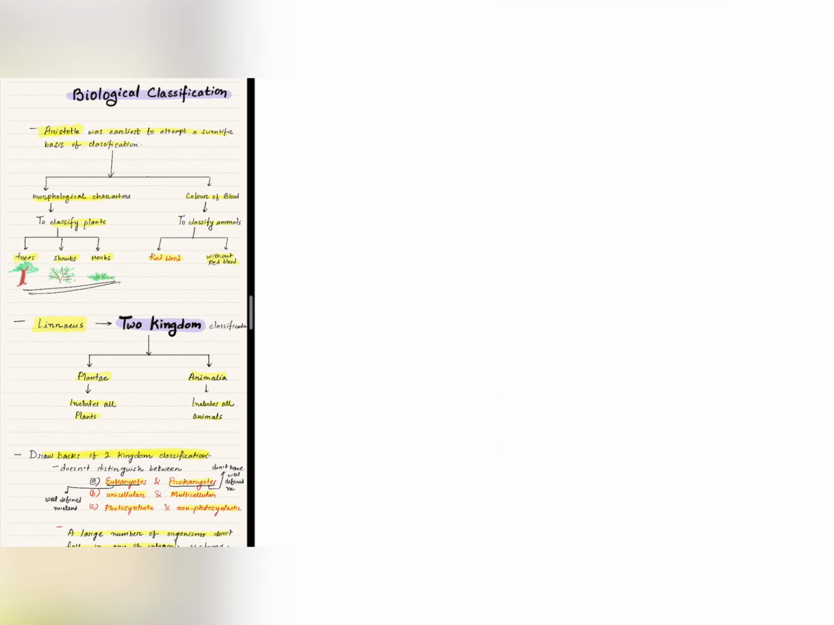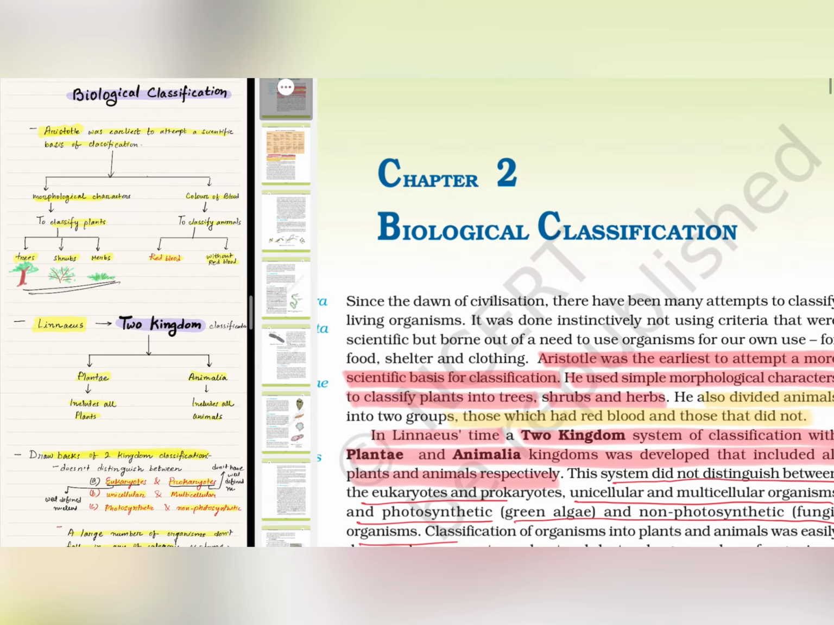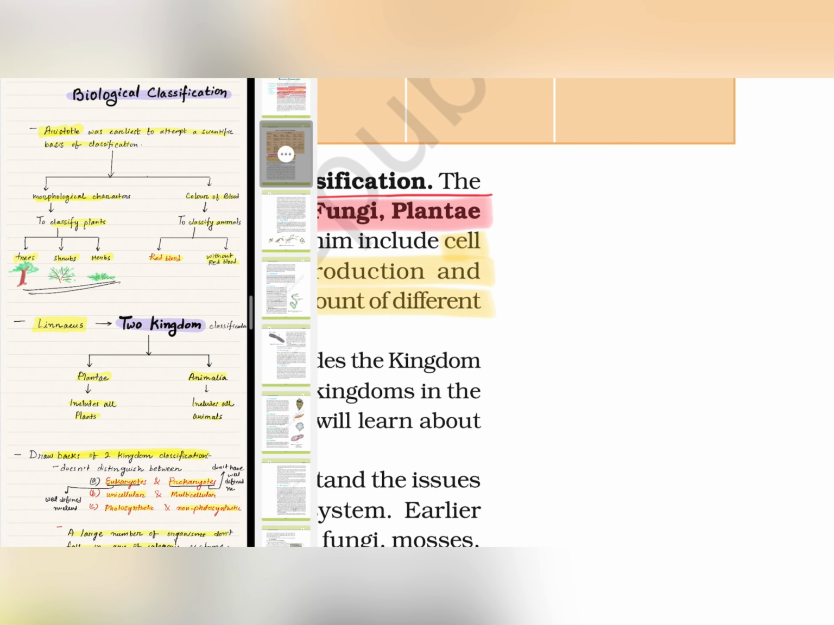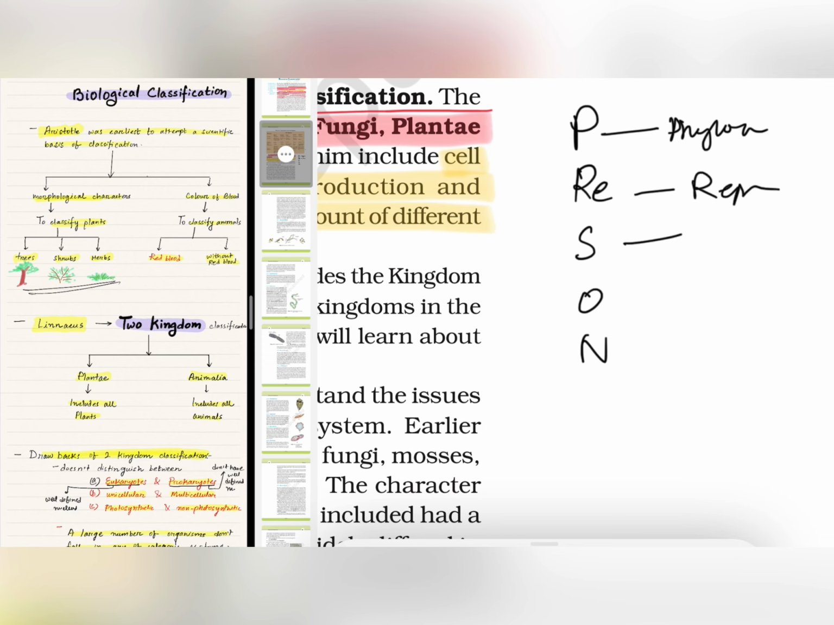How will you remember? You remember by this mnemonic. Pyare son. P for phylogenetic relationship, RE for reproduction, SON: S for cell structure, O for organization, and N for nutrition. Pyare son. Remember this mnemonic.